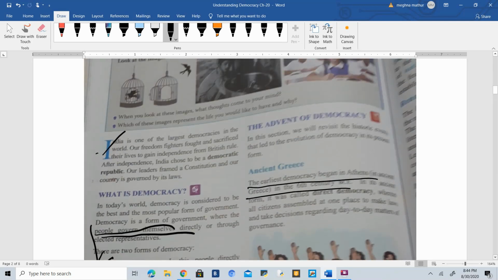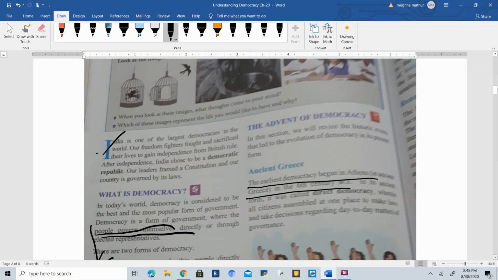Now what is the next topic? The next topic is how democracy has been started, the advent of democracy. Okay, see, every concept has some starting. So how this concept has been started and how and why it became so famous, this is what we are going to read in this topic, advent of democracy.